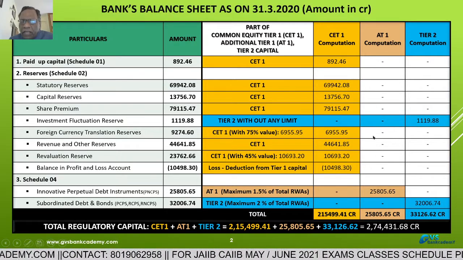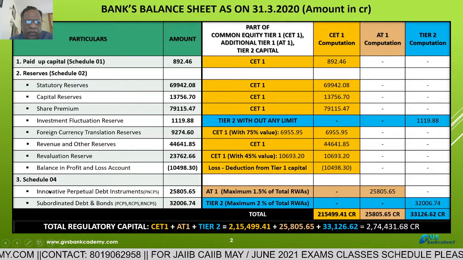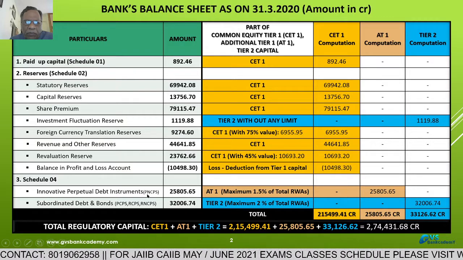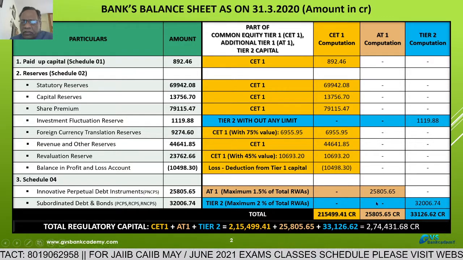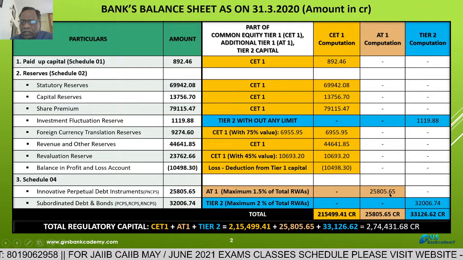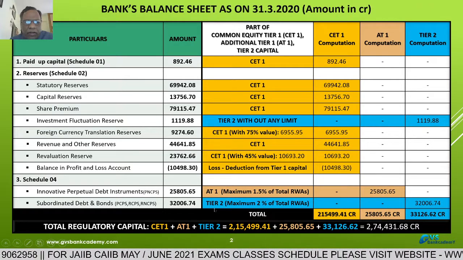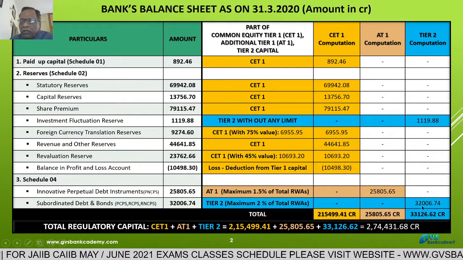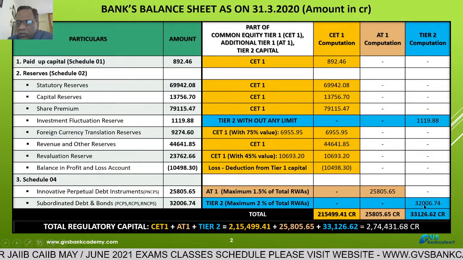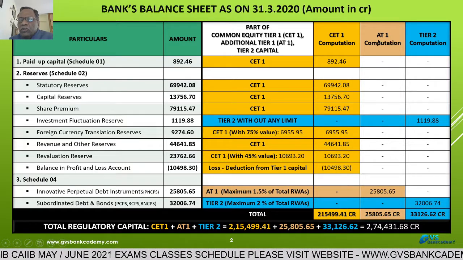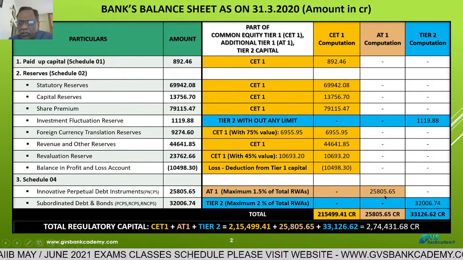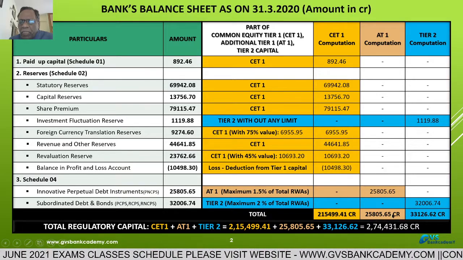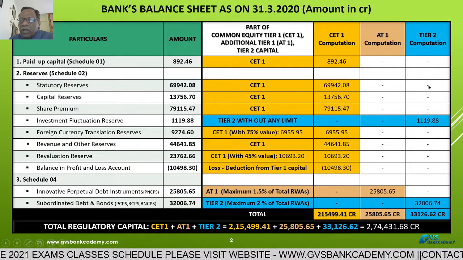Then additional tier 1 capital, that is only one instrument, innovative perpetual debt instruments, that is perpetual non-cumulative preference shares, 25,805.65 crores. This is there. And subordinated debt and bonds, this is part of tier 2 capital. We have taken tier 2 capital 32,006.74. So the total of additional tier 1 capital is 25,805.65 crores. And total of tier 2 capital is